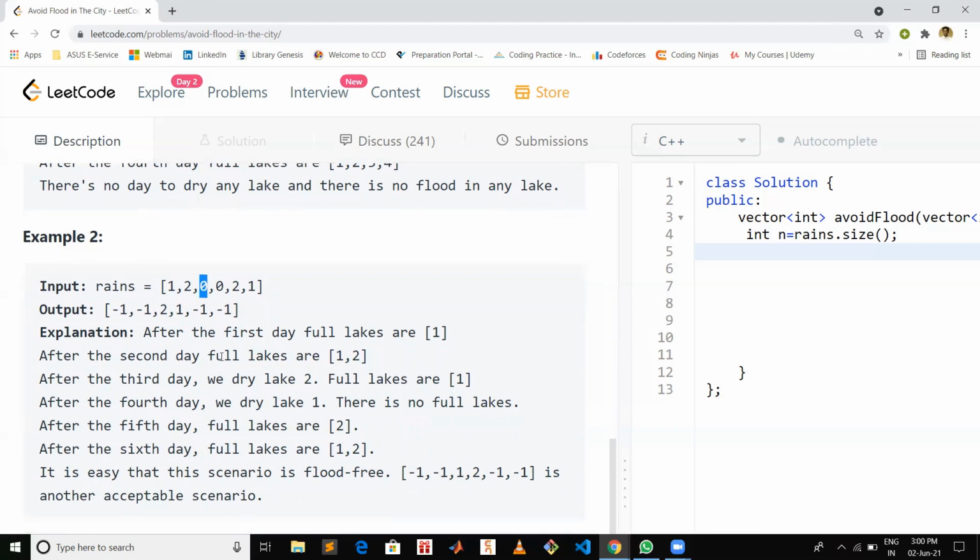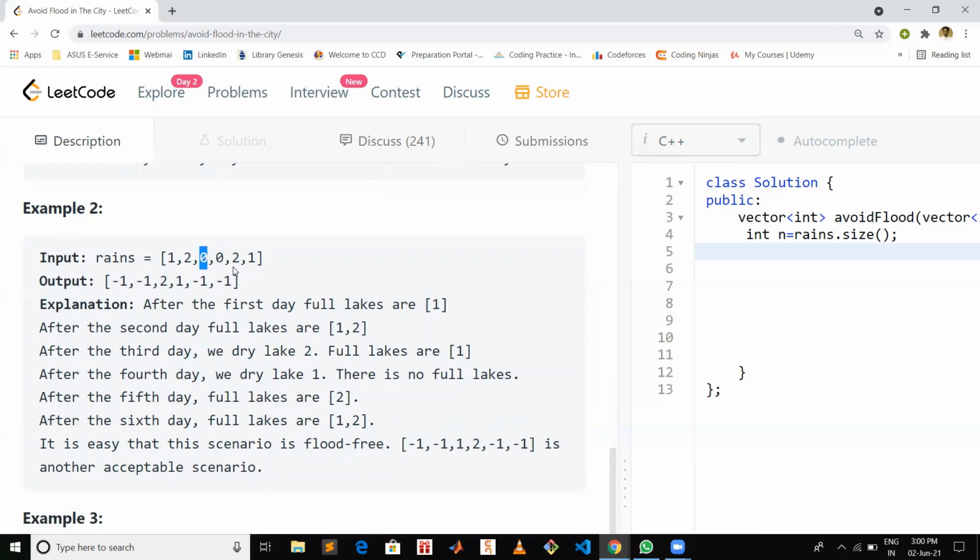So basically you have to avoid the flood. How can you avoid the flood? You can see in this example, lake number 1 and 2 are full. Now again on lake 2 there is going to be rain on this day. So you can avoid the flood on lake number 2 by drying lake number 2 on one of these dry days. Similarly, you can avoid flood on lake number 1 by drying it on one of these days.